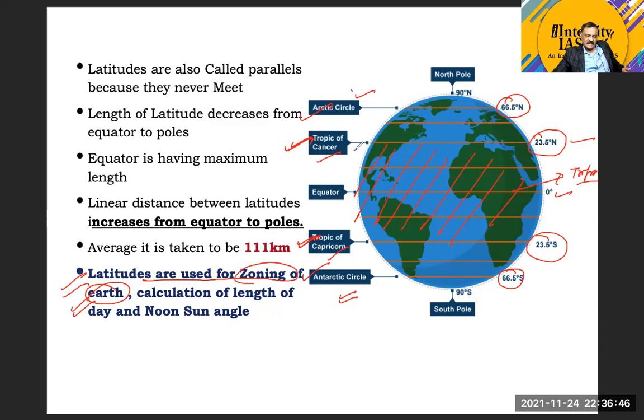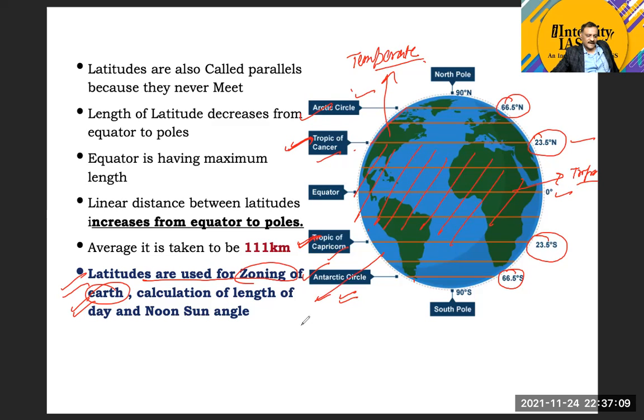Between Tropic of Cancer and Arctic Circle, or between Tropic of Capricorn and Antarctic Circle, we generally call it a temperate zone. But for a practical purpose, we take the tropical area up to around 25 degree or sometimes up to 28 degree also. But in conceptual form, we will take it to be a temperate area.